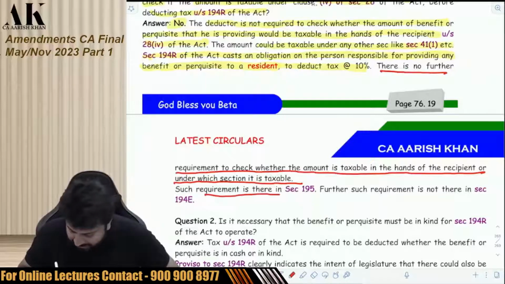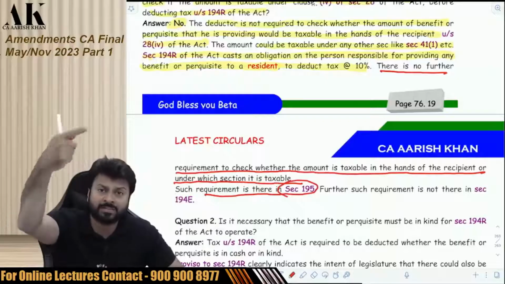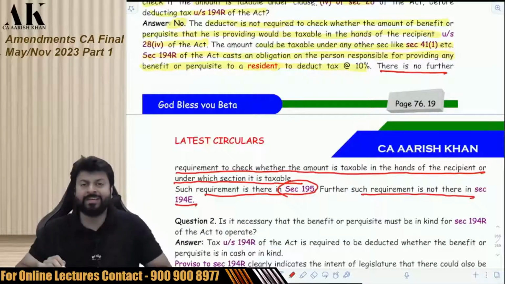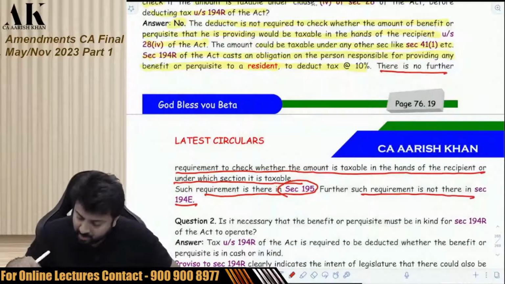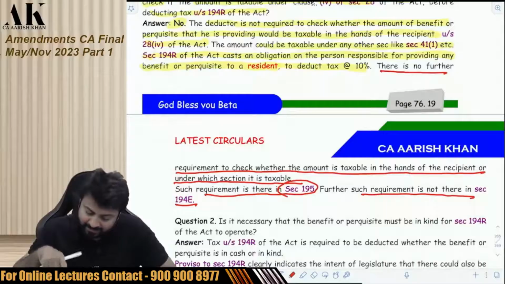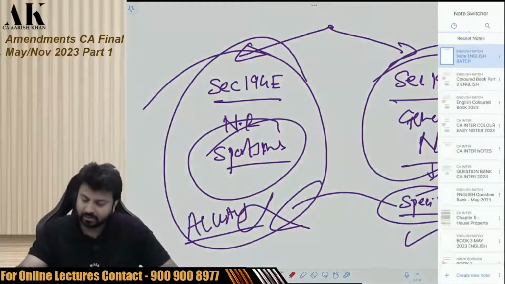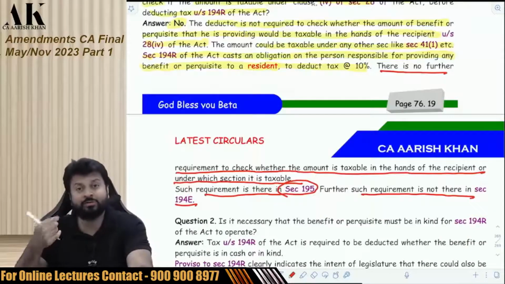Such requirement is there in 195. Yes, in 195, you have to check the other person income is taxable. Further, such requirement is not there in 194E for non-resident sportsmen. This is what I have explained to you through this particular discussion. Is it clear? Just go through it. Every question has to be done with me only, and then only I'll go with the next question.